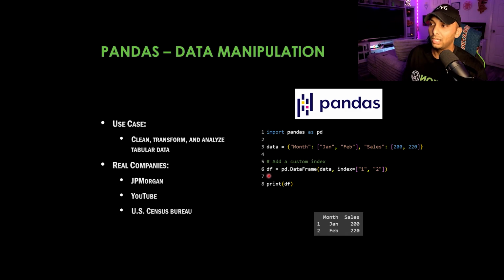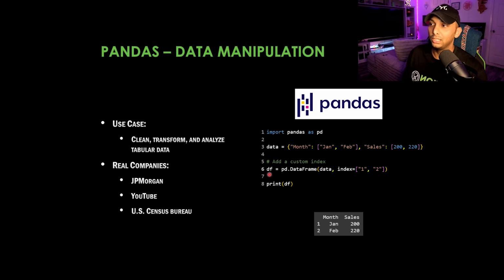And then below that, we have DataFrame. So DataFrame is within Pandas, so it allows you to create things in tabular format, so tables, so similar to Excel. And then pandas.DataFrame. So that's specifically telling you, hey, I want to display it in a data frame format. You have data, so it's calling this exact line, now put it in an index. So give me rows starting at number 1 and then 2. And we only have 2 rows anyways, so it all lines up perfectly.